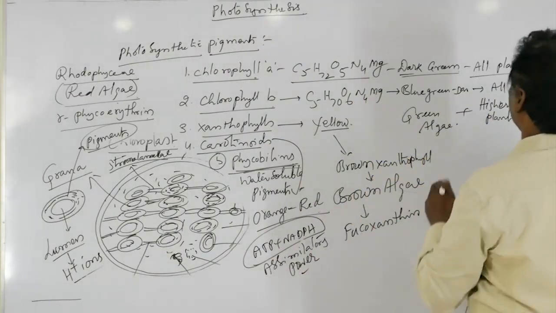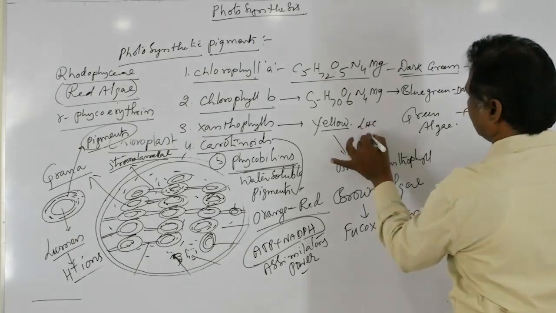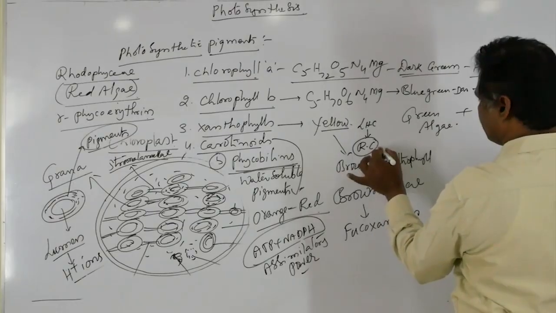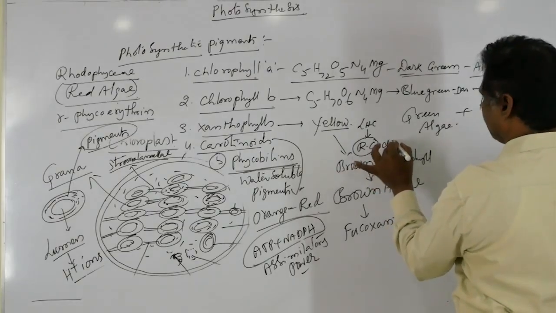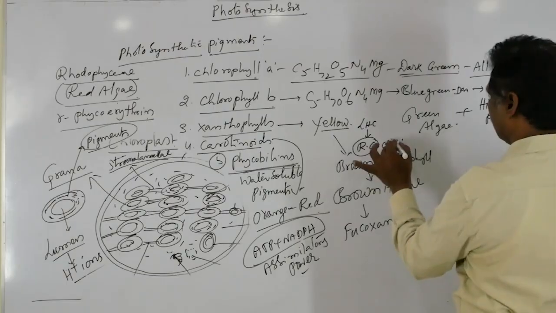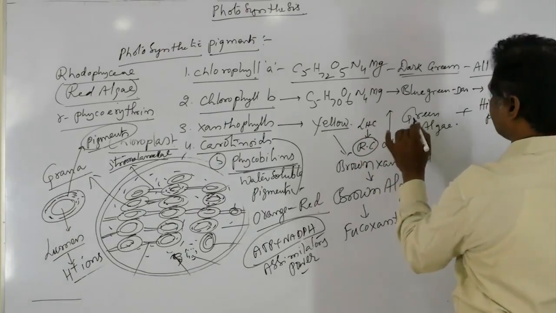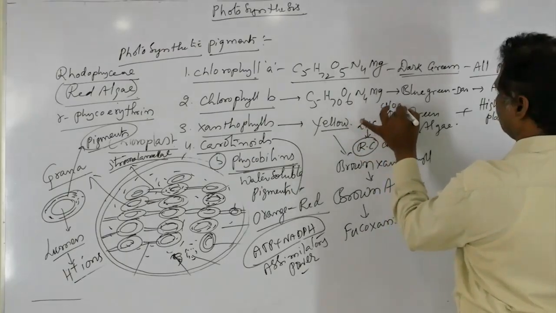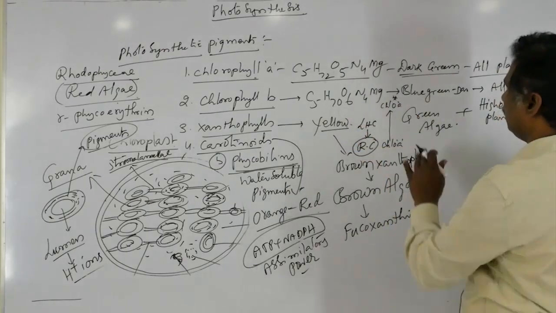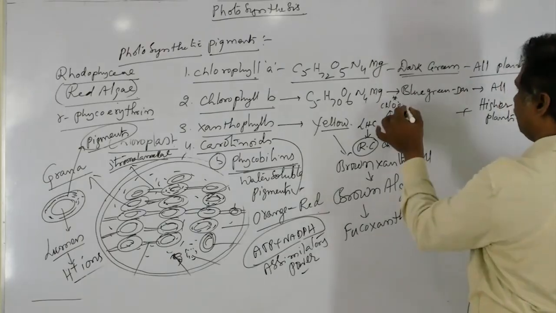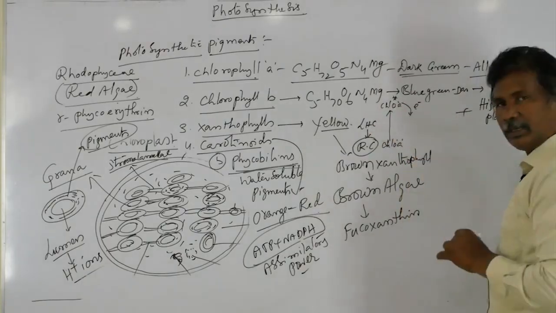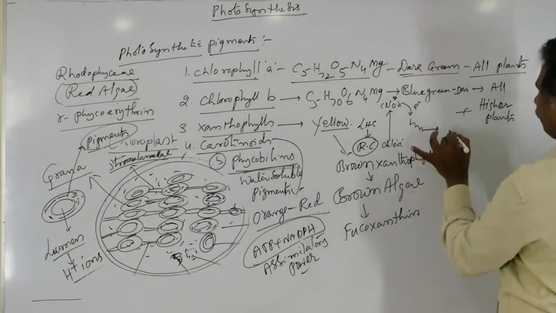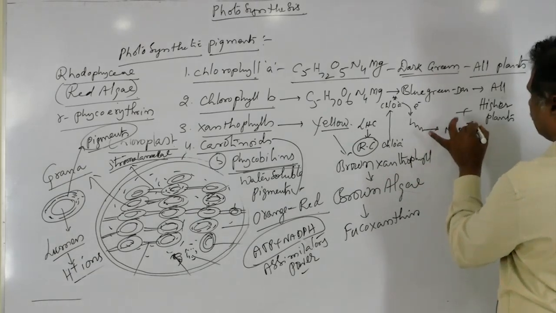When that light energy in the form of LHC is received by the RC, the reaction center containing chlorophyll A molecule undergoes an excited state. Excited state, we mark with a star. Immediately it loses its electrons. Those electrons move to different electron acceptors and finally reach the NADP plus.